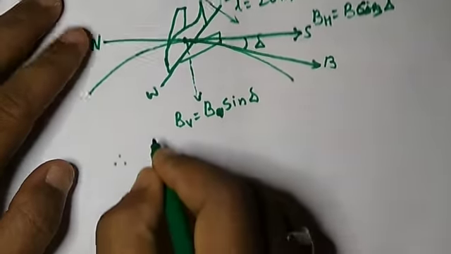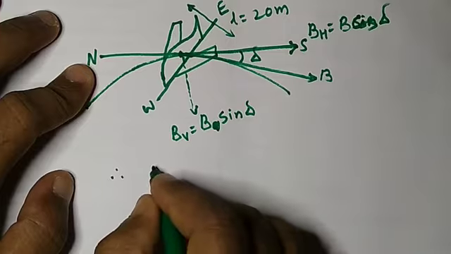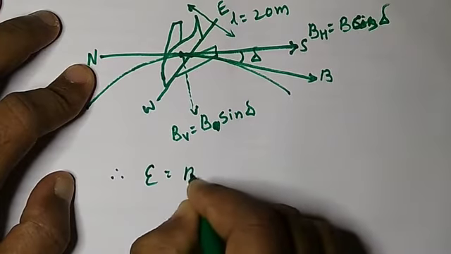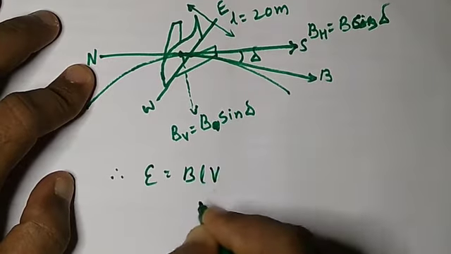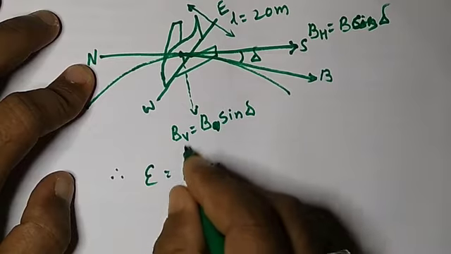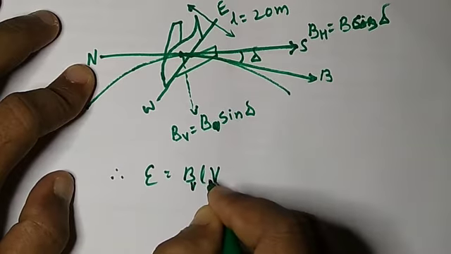Therefore from the formula we know that E is equals to BLV, general formula. Here B is nothing but the vertical component, that is BV.